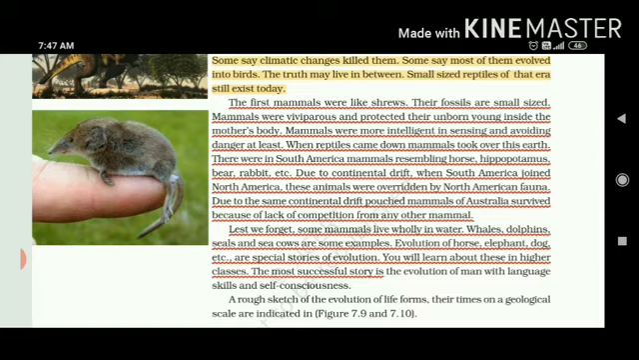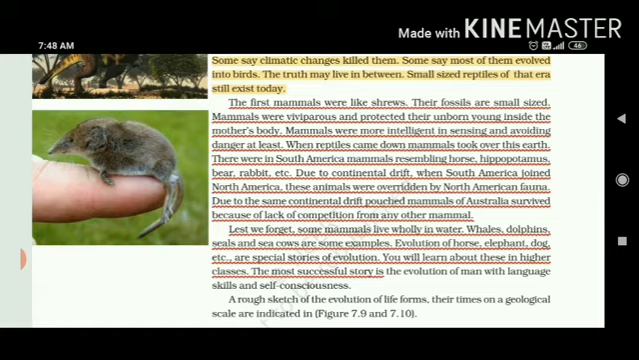If I talk about all the classes of Vertebrata or Chordata, it starts from number 1, Pisces, number 2, amphibians, number 3, reptiles, number 4, Aves, and number 5, mammals. So mammals are coming at the last, top level. They were more intelligent in sensing, and they could avoid danger. At least when reptiles came down, mammals took over this earth.